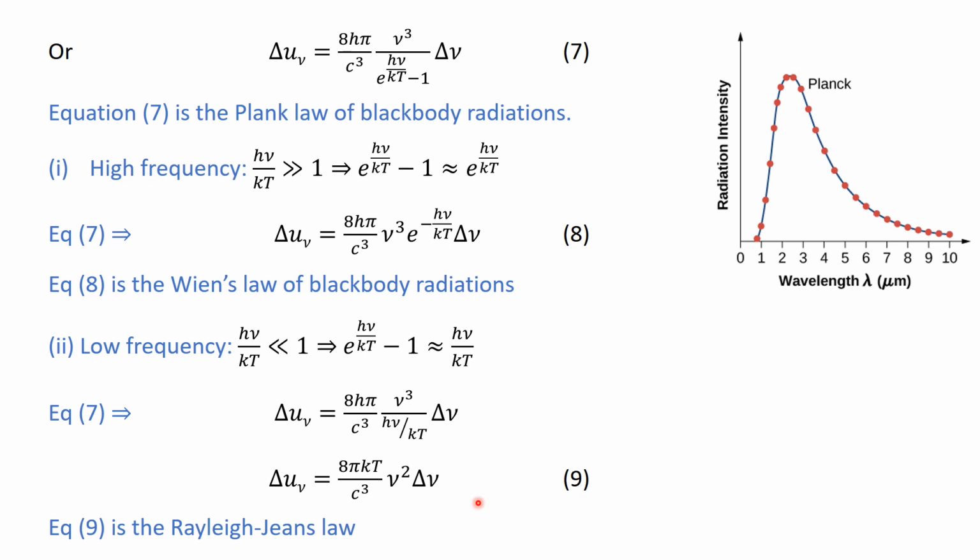So that is why the Planck law is very successful by considering the photon concept, and this was a very pioneering step in the development of quantum mechanics. And you know that in quantum mechanics, whenever we have a departure from the classical law, the quantum mechanical laws reduce to the classical laws under certain limitations.